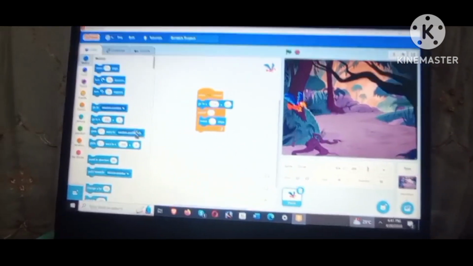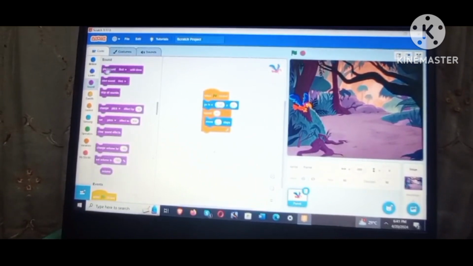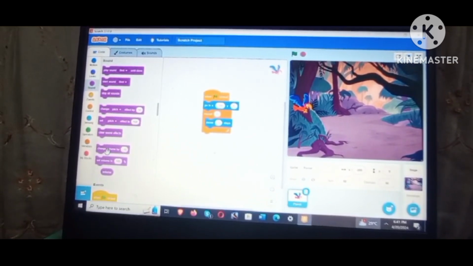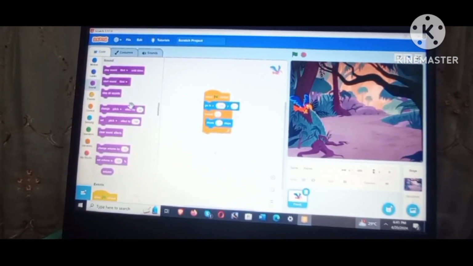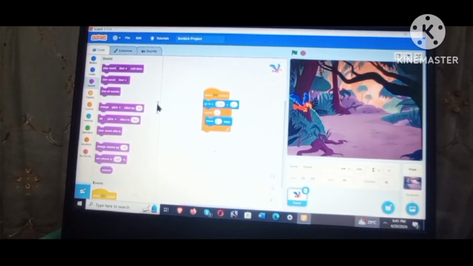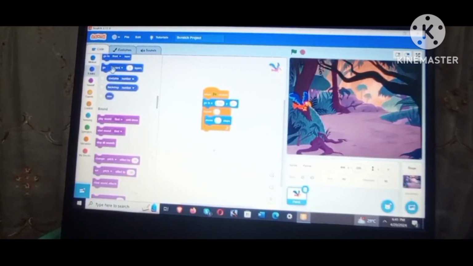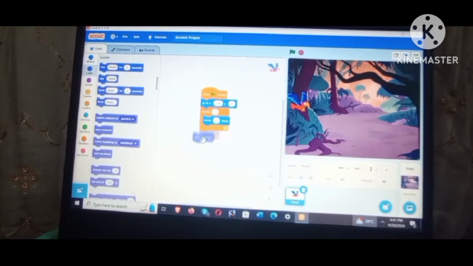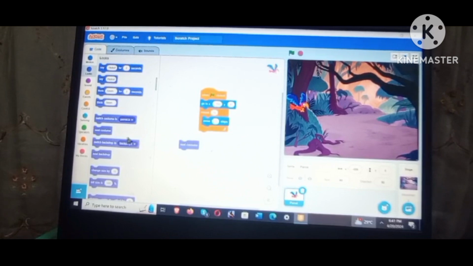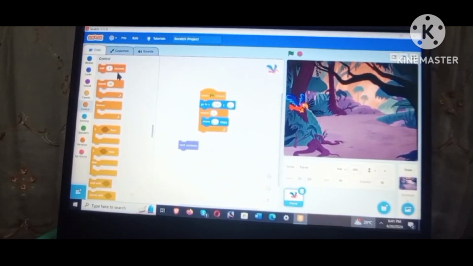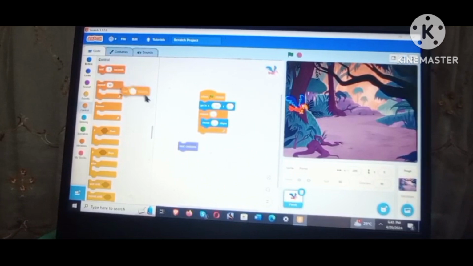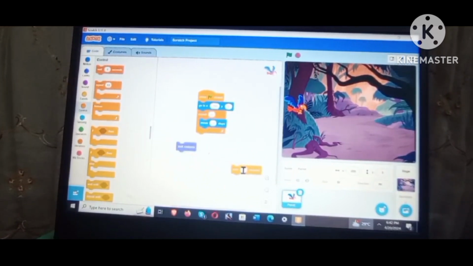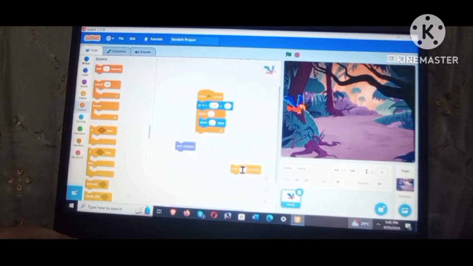Now we are going to go in sound. Or if you don't have next costume, you can go in looks. You're gonna find it over there. Keep this block over here and go in control. Take this block on control, place it here, and don't forget to change it to 0.2 seconds.